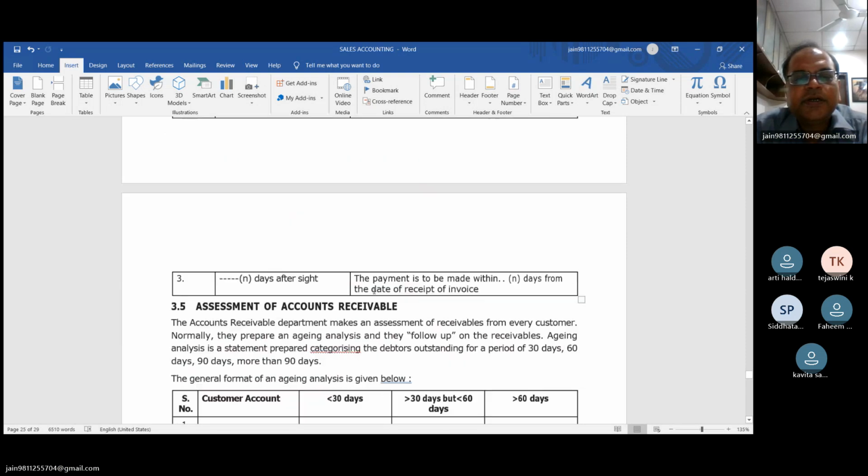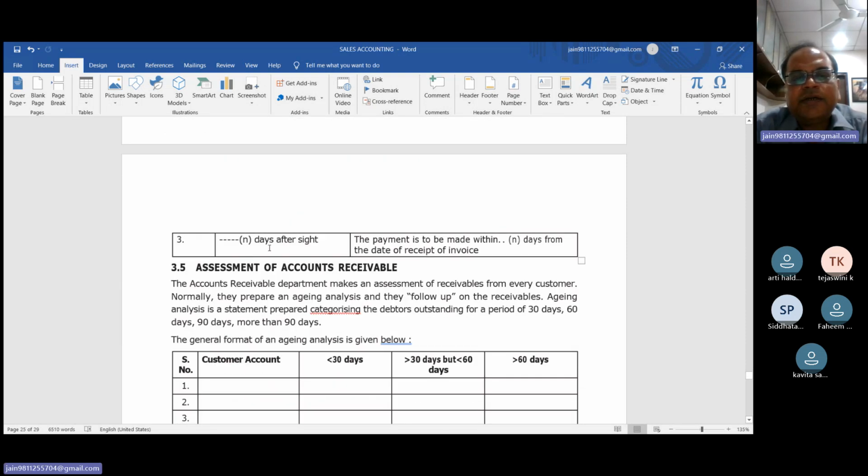Clear? On n days after sight, the payment is to be made within n days from the date of receipt of the invoice. I have sold the goods to the customer, so once the supplier receives the invoice, then the supplier will make the payment.